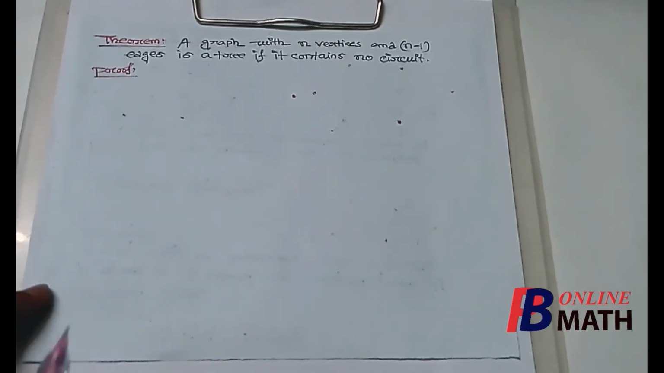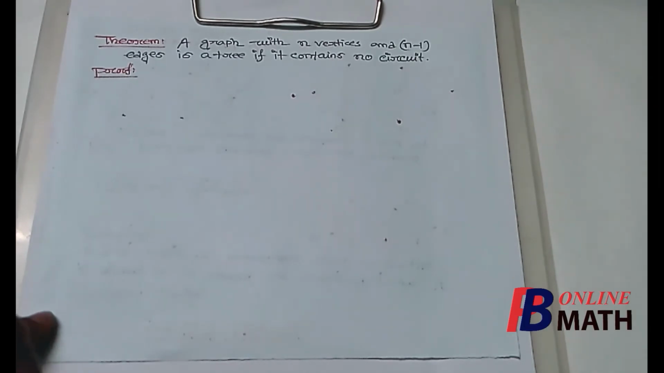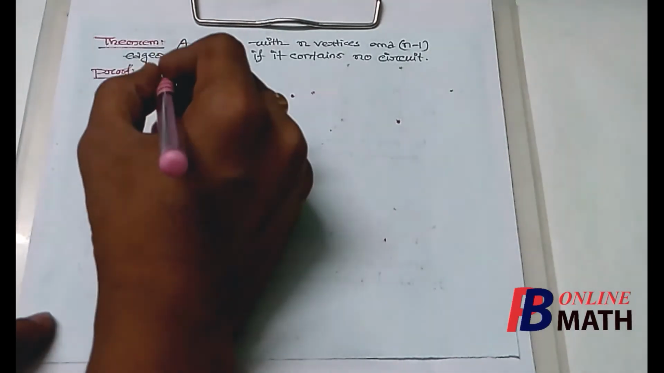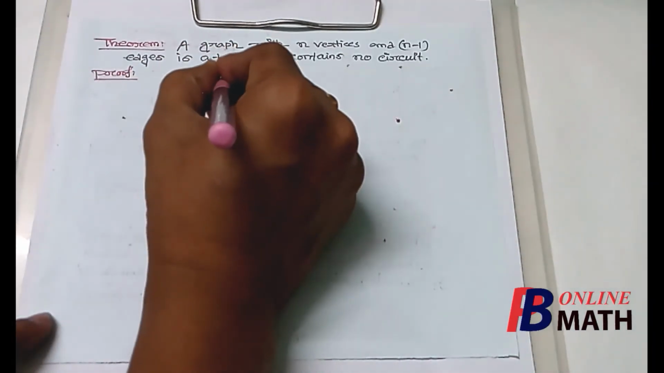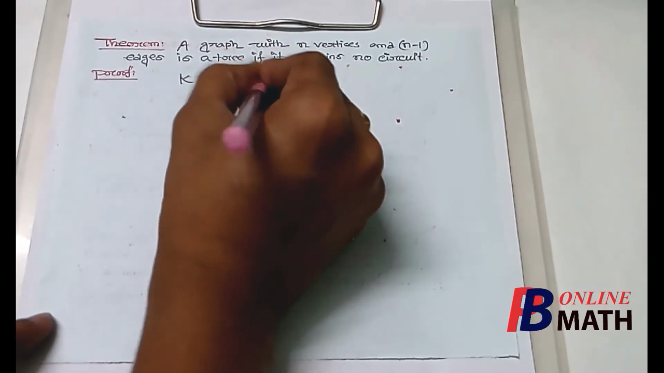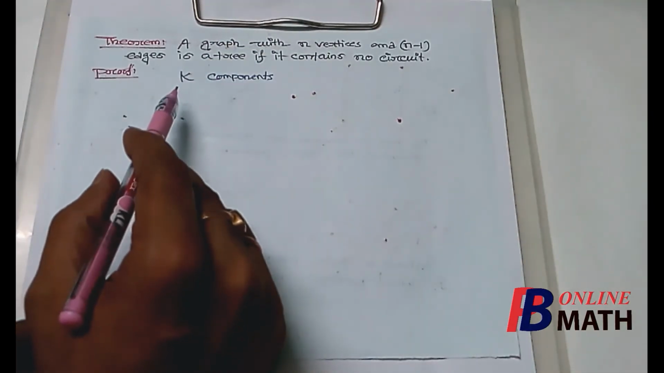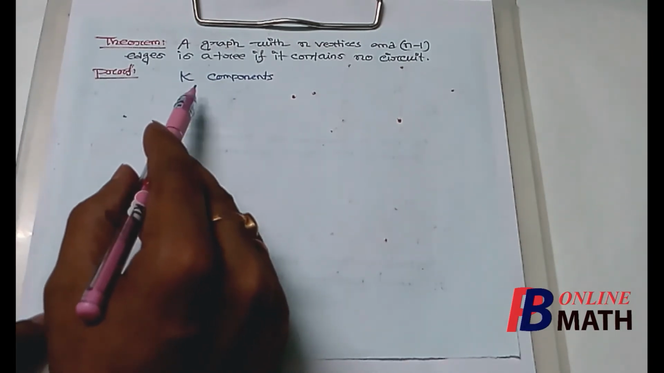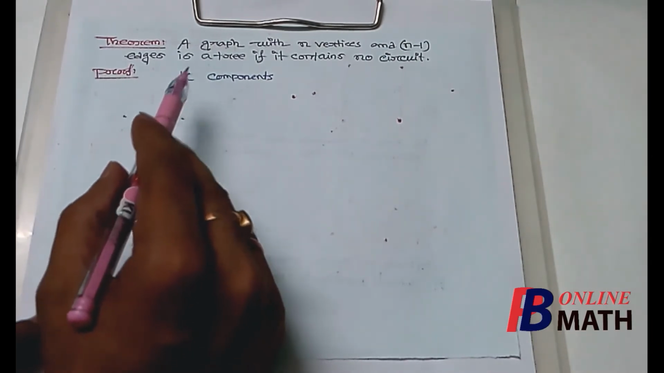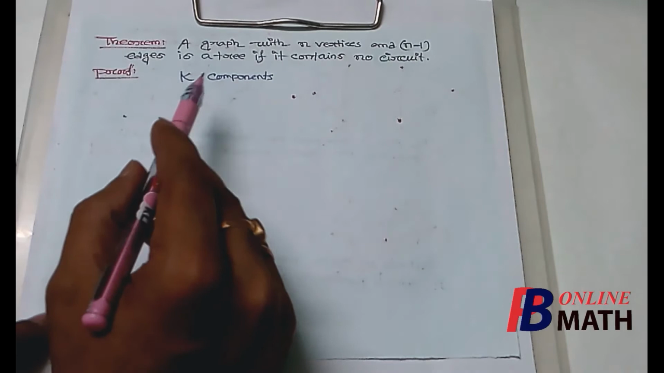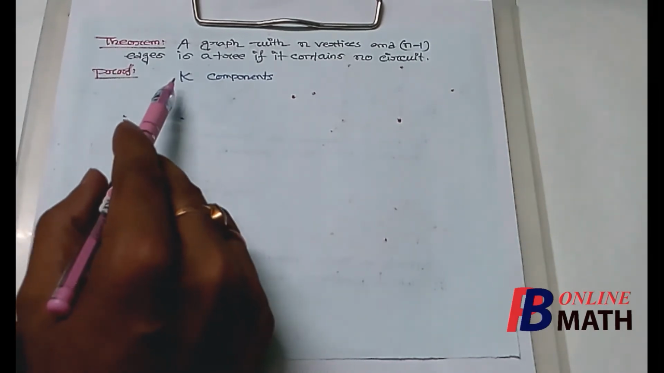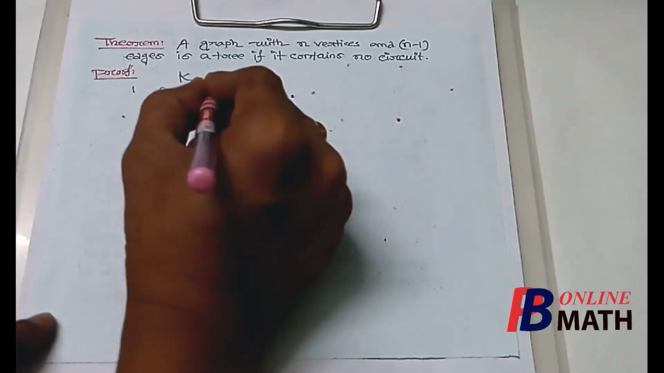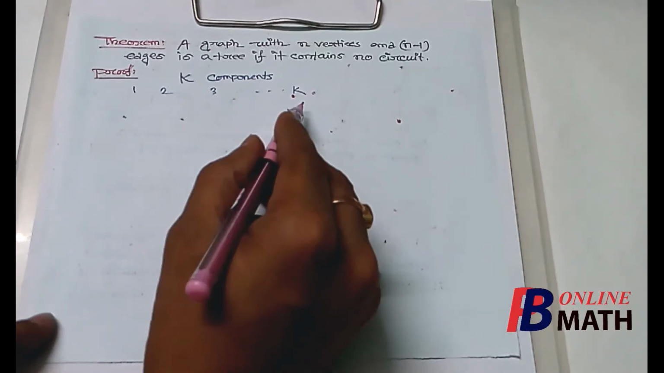So we start the proof. So if possible, we assume that the graph is not connected. Then the graph contains a number of components. Let the graph contain k number of components. If we can prove that k is equal to 1, that means the graph contains only one component, then the graph is connected. So our target will be to prove that k equal to 1. So since the graph contains k number of components, we assume that the components are 1, 2, 3 up to k. These are the k number of components.